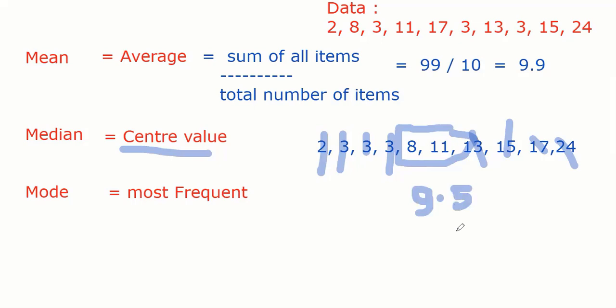So what is the meaning of median? Median gives you where your center lies. For all the data, where your center point is, that gives you median. That is the meaning of median. Sometimes mean is not useful because जैसे बताया ऊपर, median is more useful. You want to know what is center point.